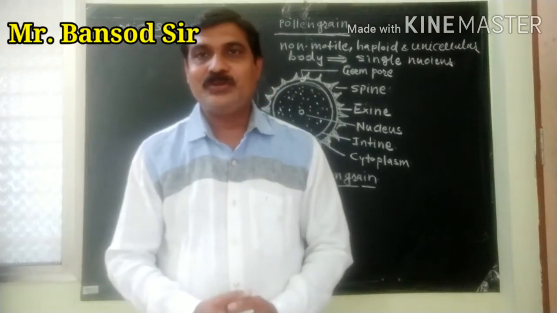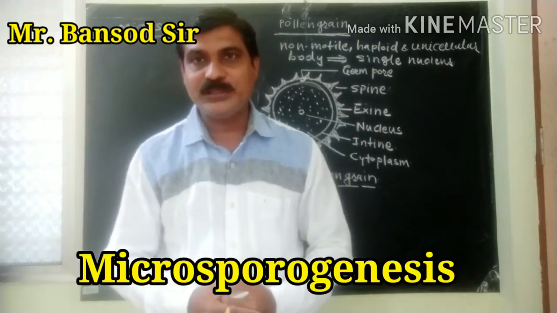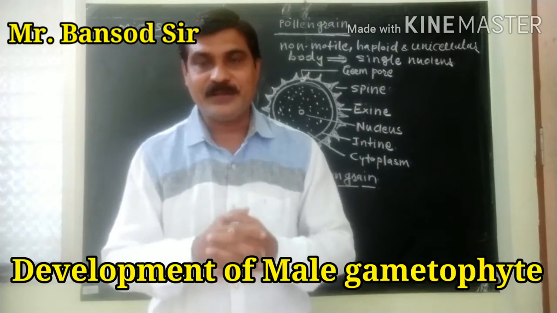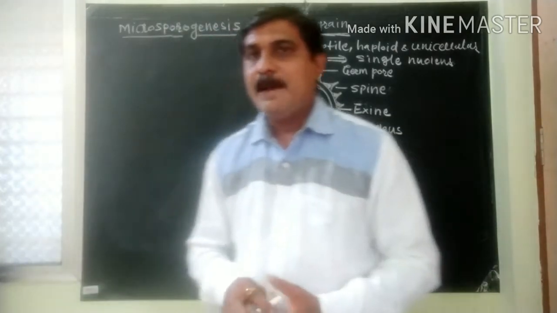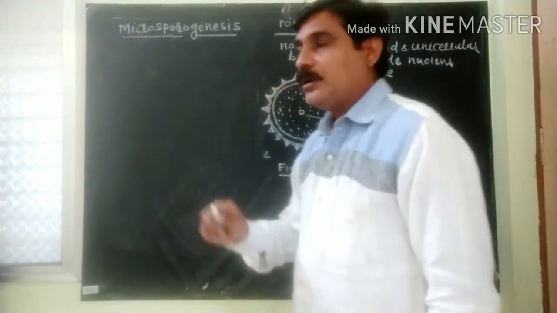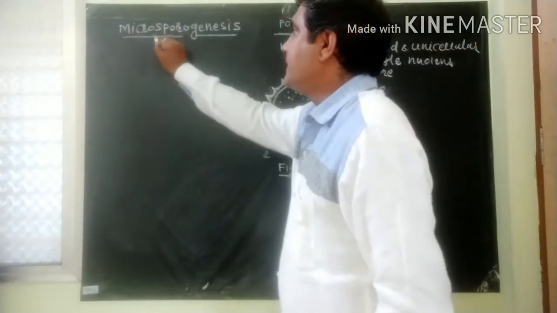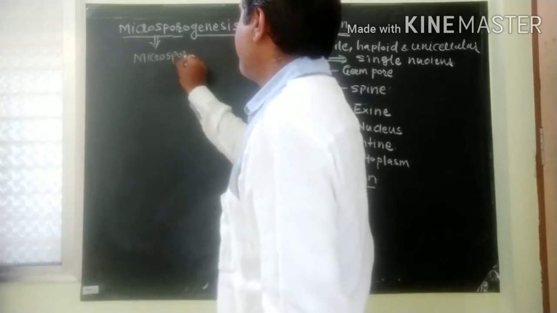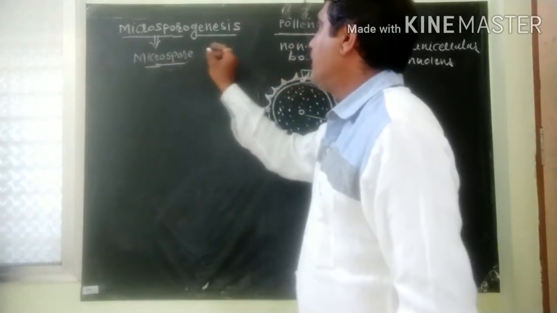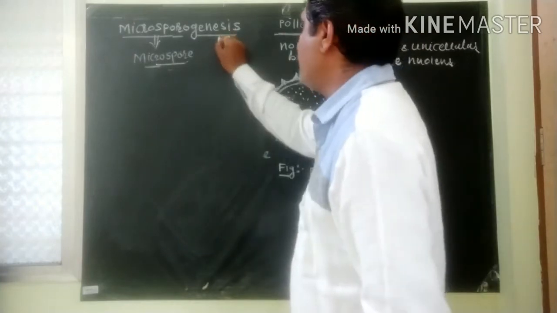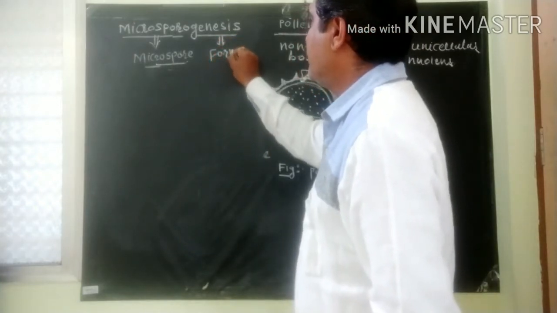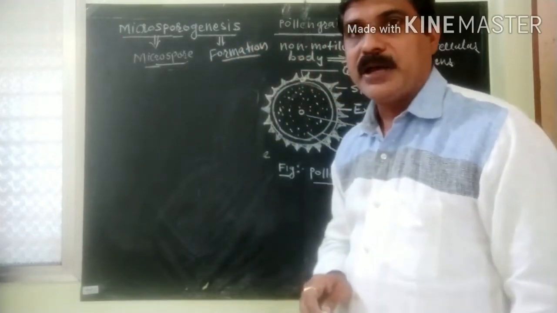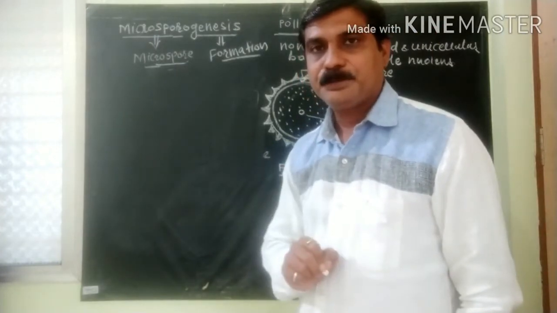Hello student, today we have to learn about microsporogenesis, structure of pollen grain and then development of male gametophyte. Let us discuss what is microsporogenesis. Microsporo means microspore and genesis means production, formation. Microsporogenesis means formation of microspore or pollen grain.